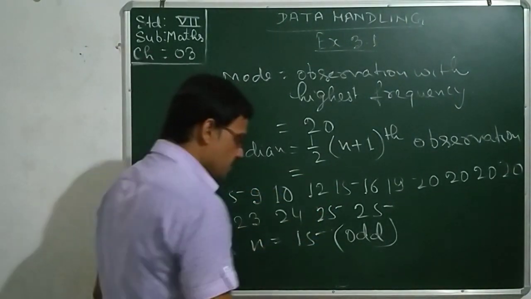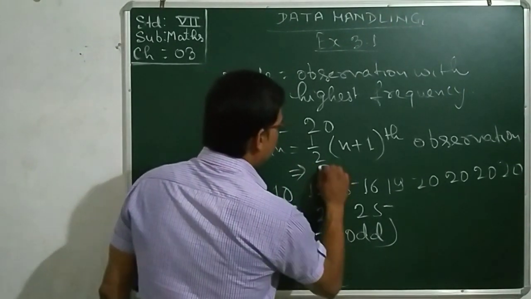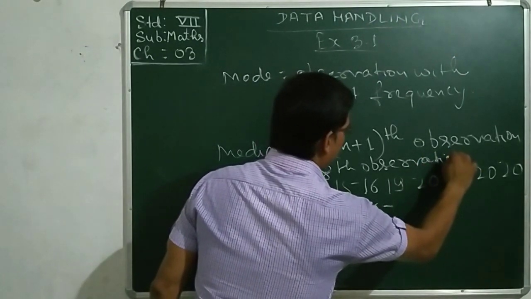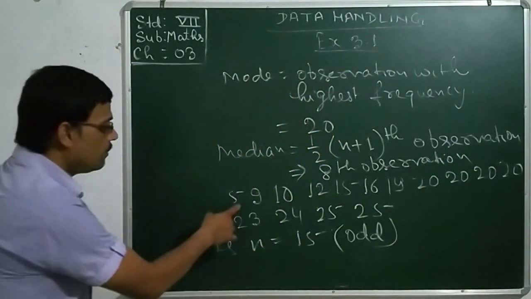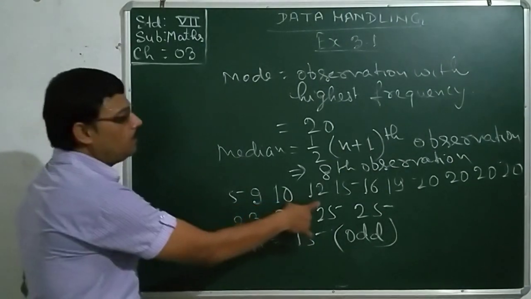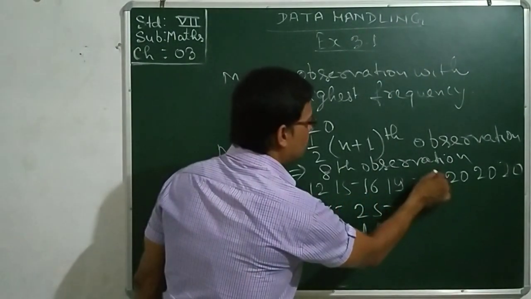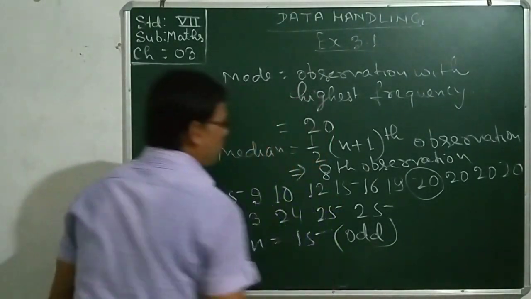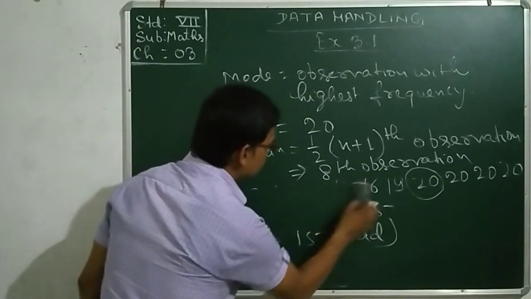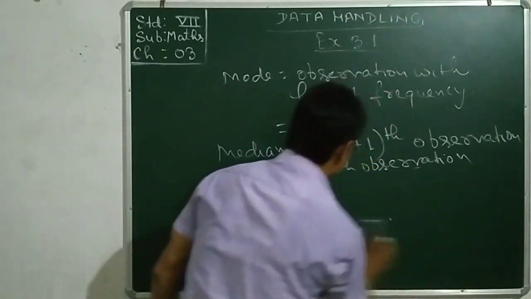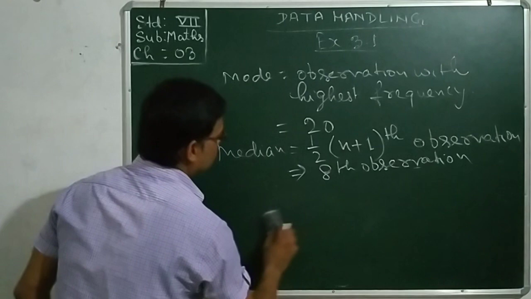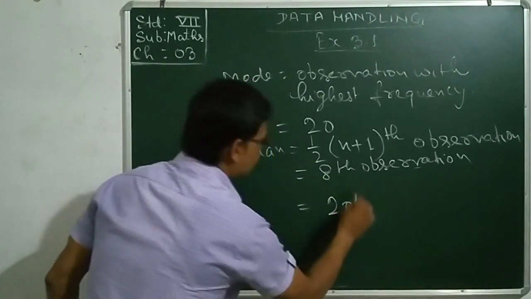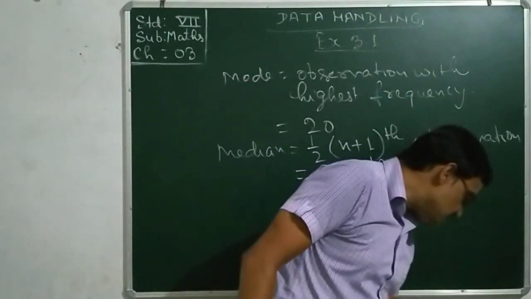So the 8th observation. Count up the 8th observation: 1, 2, 3, 4, 5, 6, 7 and 8. We got 20 as the median. So write median equal to 20.